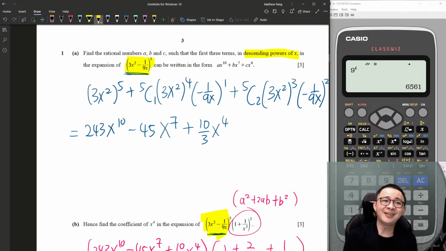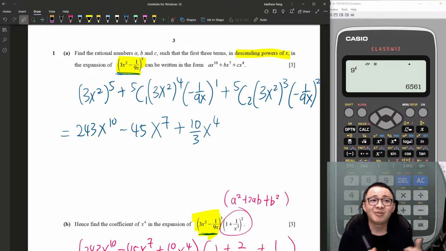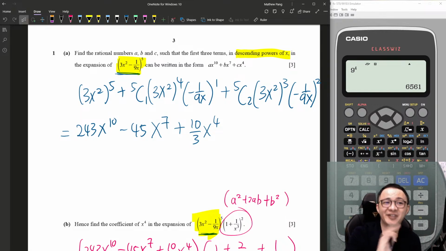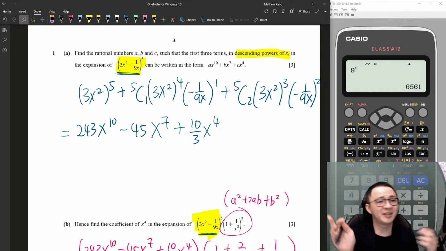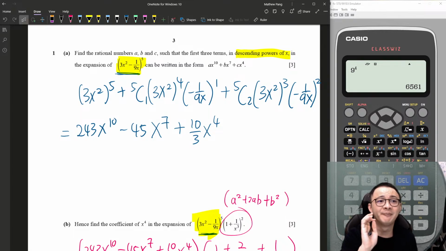The question wants the terms with x power of 10, x power of 7, and x power of 4. So this is the reason why I will not be so creative to come up with something else. Normally, if I don't know how to do it at all, I expand the first 3 terms. Most of the time you get it correct. Unless the question wants a specific term, then maybe I might do from the middle, or else I will just follow the first 3 terms. I hope I answered your question.